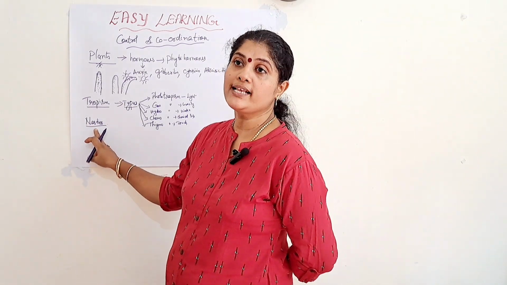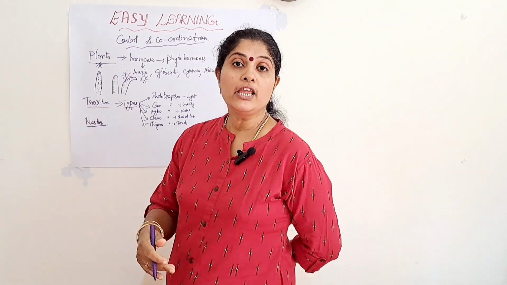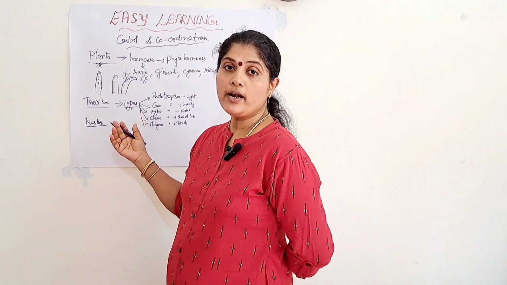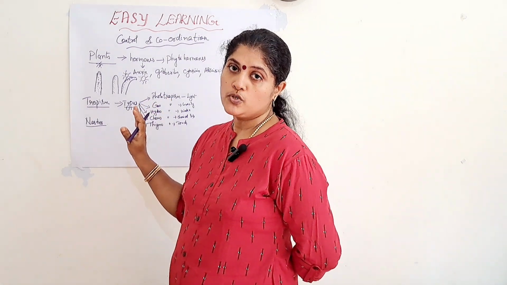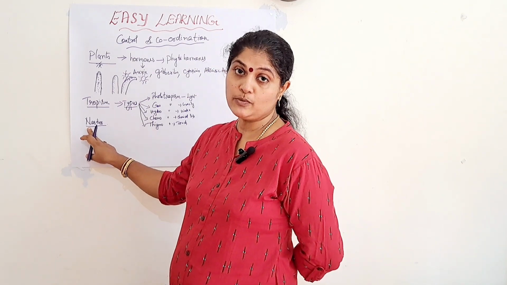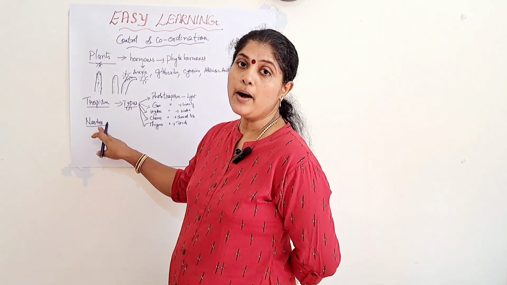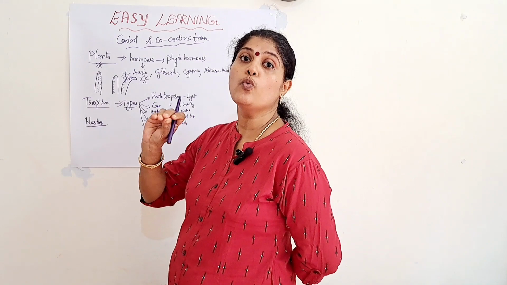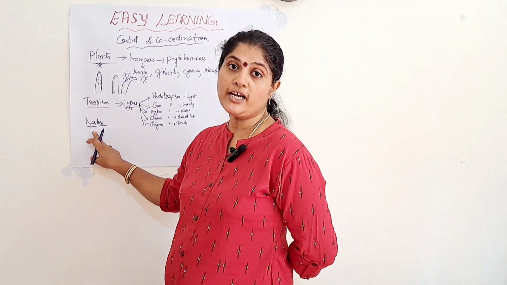Here, two examples are given for nasties. One is the folding of the leaf of the touch-me-not plant. The other is the opening and closing of the dandelion flower and the moonflower. So nasties means the movement of the plant part in response to an external stimulus, but it is not a directional movement, because the movement does not take place towards the direction of the stimulus.